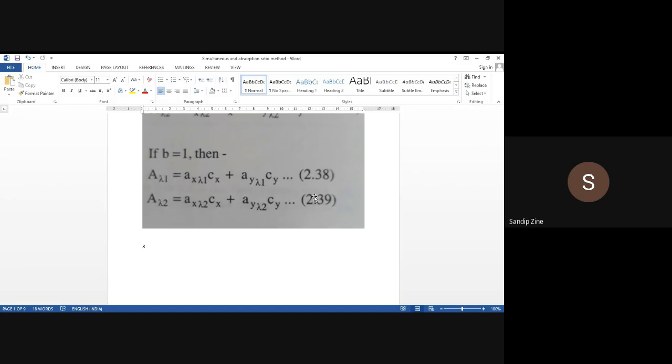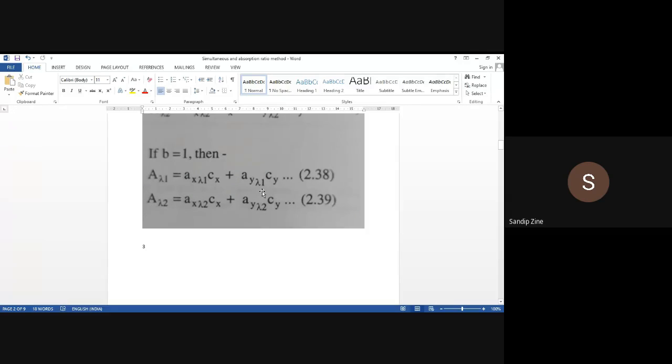In this method, equation 2.38 is multiplied by the coefficient of Cx in equation 2.39, and equation 2.39 is again multiplied by the coefficient of Cx in equation 2.38. These are the base equations to find out the concentration of x and y.